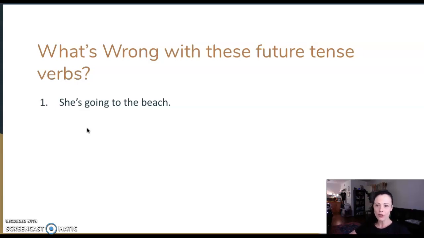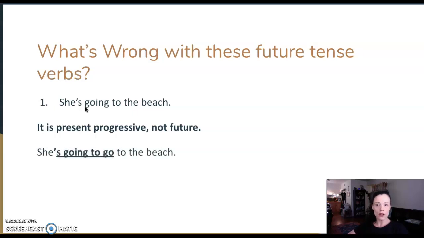But if I ask you to write with a future tense, is this future? No. This is present progressive. She is going, right? That's not future with be going to go. Remember, go in the future has two parts. She's going to go.